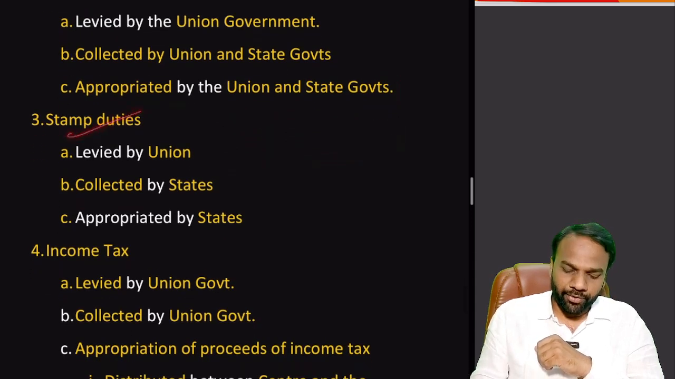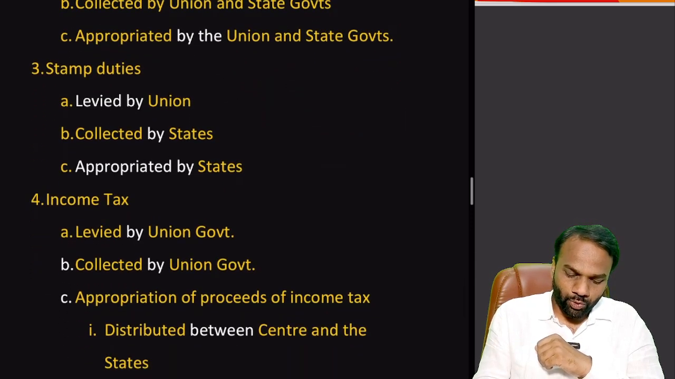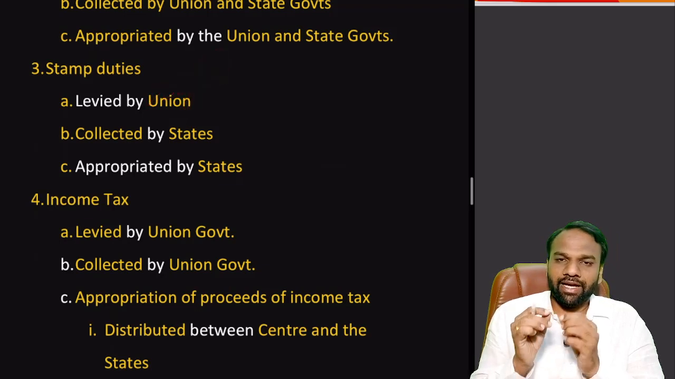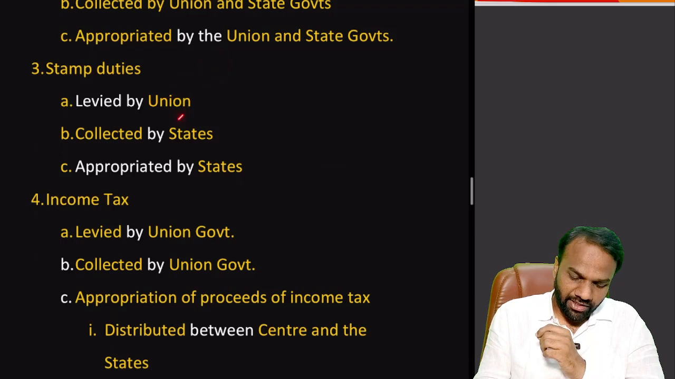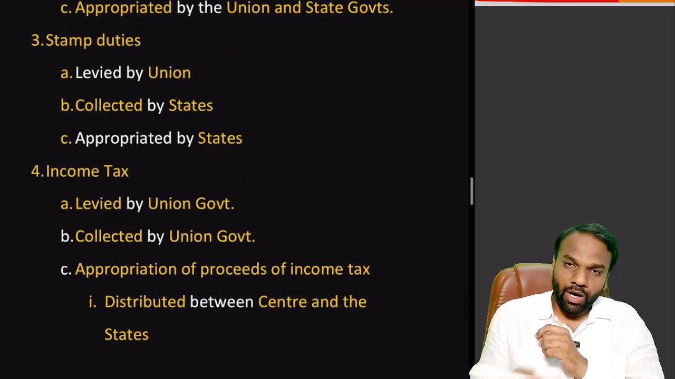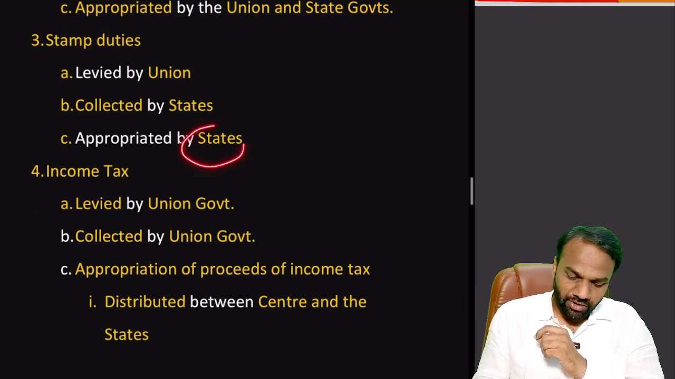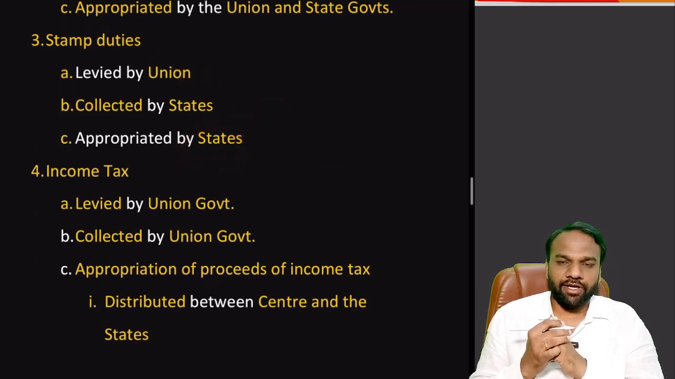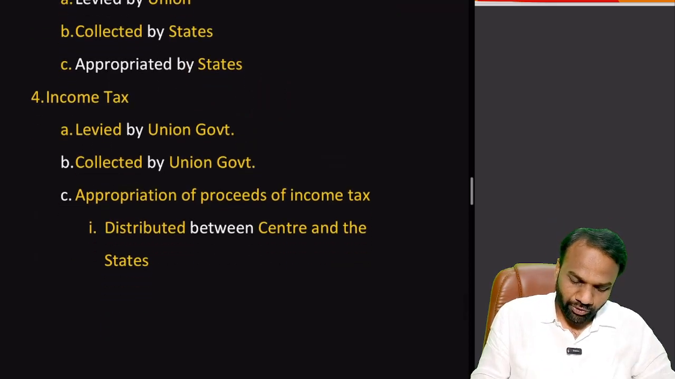Next, coming to stamp duties. Levied by the union. So who fixes the stamp duty? The rate of tax is fixed by the union, that is the central government. Who collects it? States collect it. Very important point to note. Who appropriates it? Who can spend it? States can spend it. Important point to note.